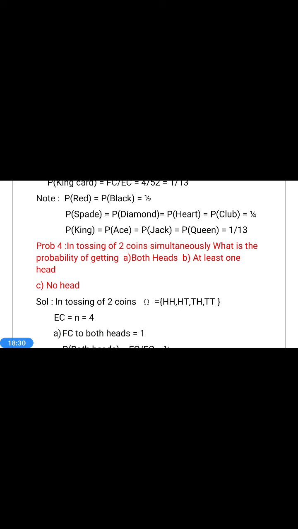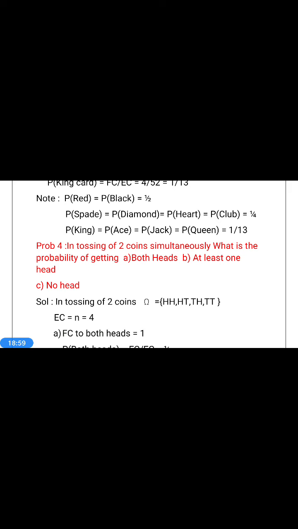in tossing of 2 coins simultaneously. What is the probability of getting both heads? First question. Second one is at least one head. Third one is no head. Once again, 2 coins are tossed simultaneously. First coin having head and tail. Second coin also having head and tail. That's why these 2 coins are called fair coins.